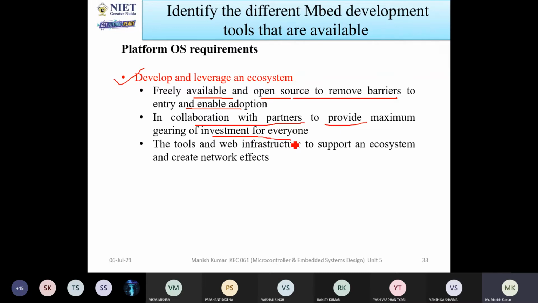Now let us consider if you have Embed OS and it is open source. With the help of Embed OS, some companies designed such platforms so that it's easy to develop IoT systems. The tools and web infrastructure support an ecosystem that creates networks. So finally, overall, we could tell that the OS is required to communicate with human beings, with different types of software, different types of hardware, as well as different types of devices. So you are going to connect with that.